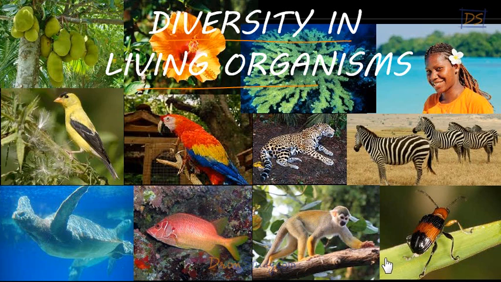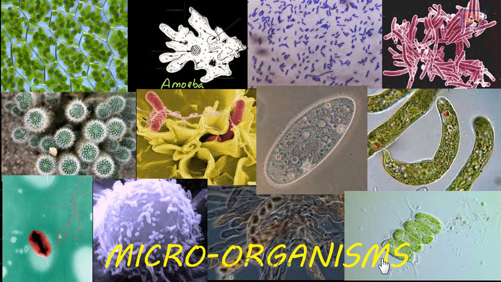In fact, students, the list is not over. We have not yet talked about microorganisms. Microorganisms are also living organisms living on this planet, students. And by now we know about microorganisms in great detail, right? We have studied about them in different chapters. Can you give me some examples? Amoeba, bacteria, fungus, virus, right, students? These are photographs of some microorganisms.